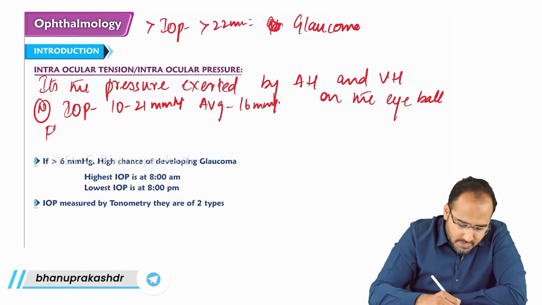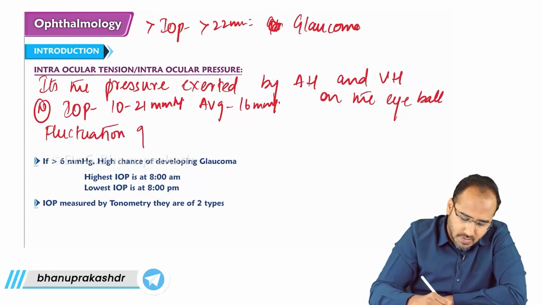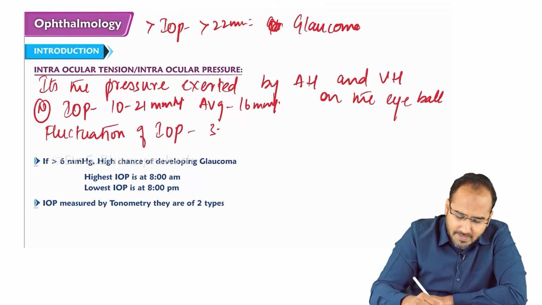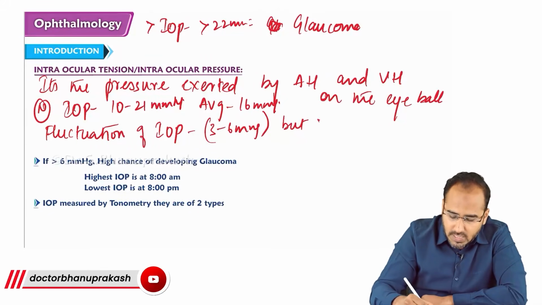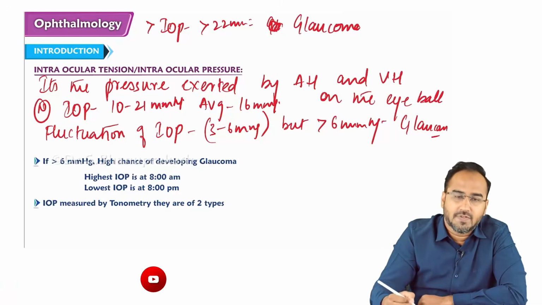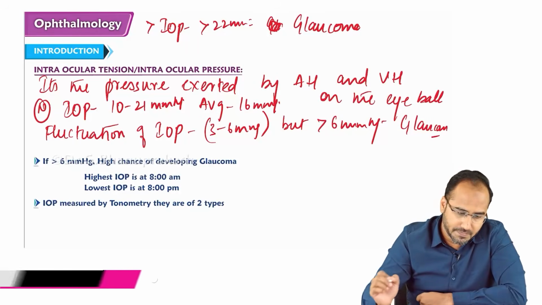Fluctuation of IOP of 3 to 6 mm of Hg is commonly seen. But if the fluctuation is more than 6 mm of Hg, then it is suggestive of glaucoma.